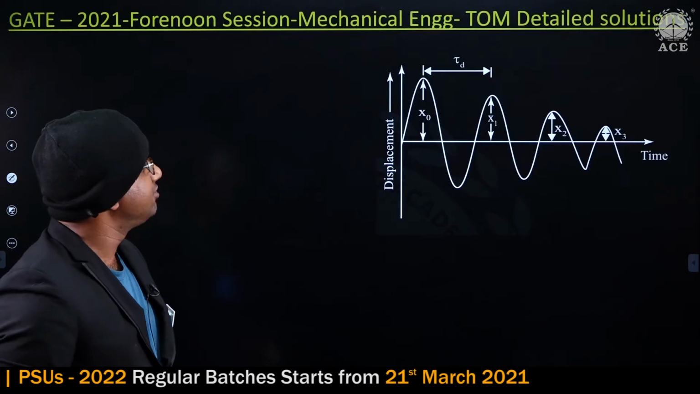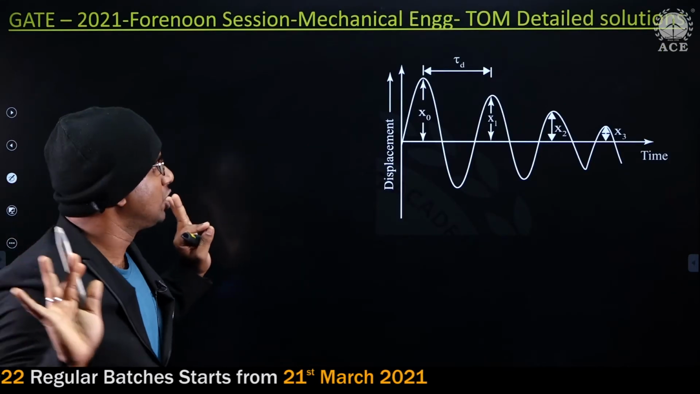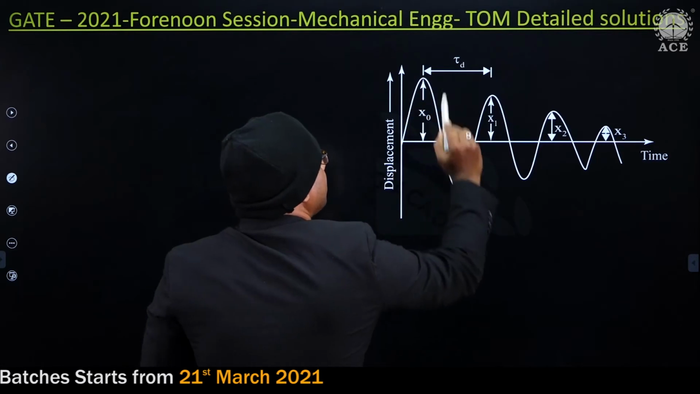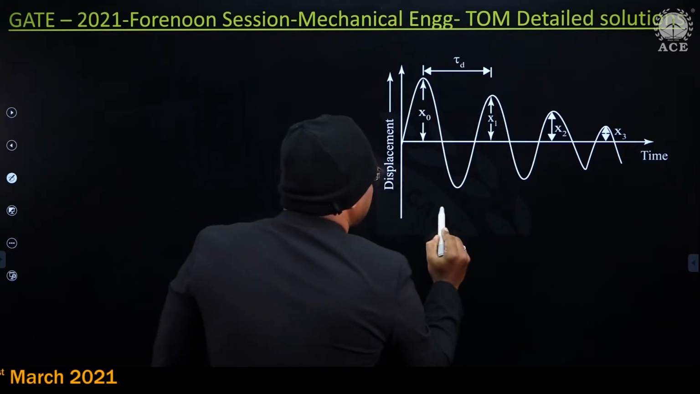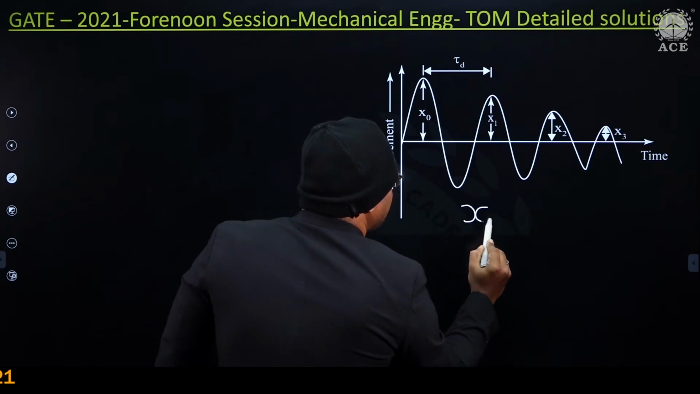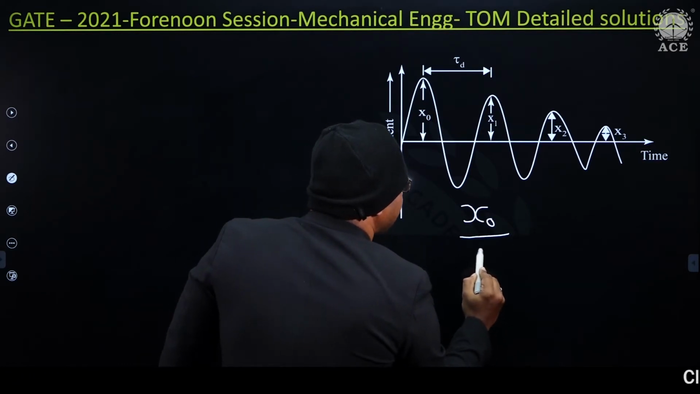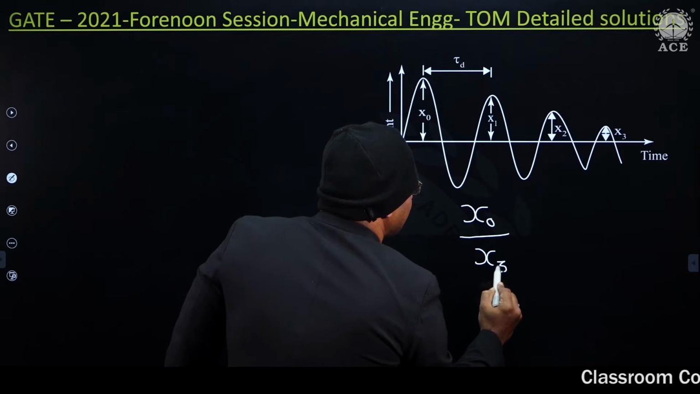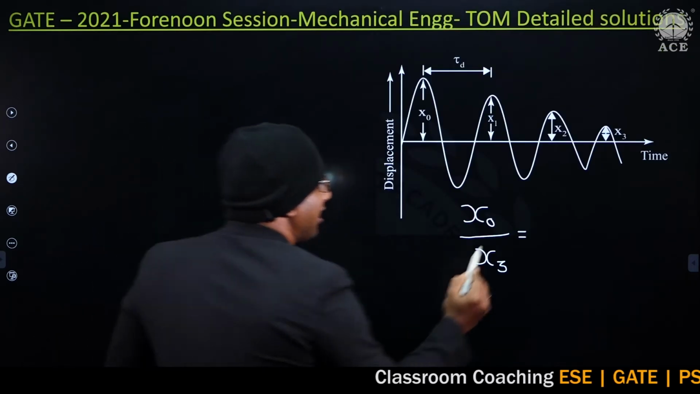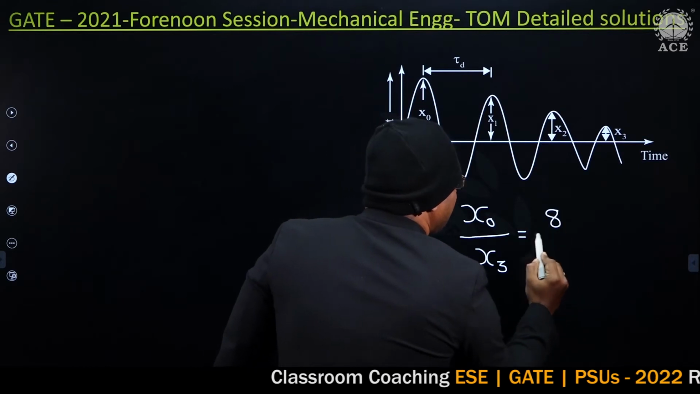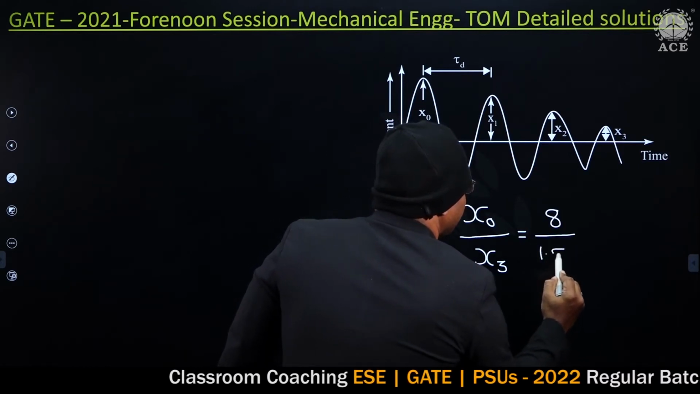Okay, guys, observe carefully. He has given pretty much the clue to assume it is the response of an underdamped system, and he has given x naught by x3. Look at here carefully. X naught is how much is given, guys? 8. X3 is 1.5. So 8 by 1.5.